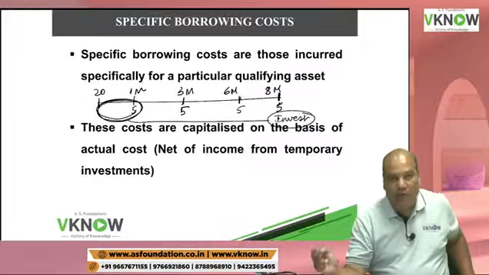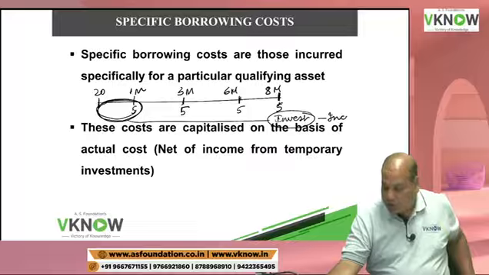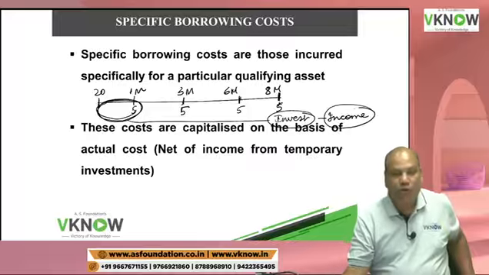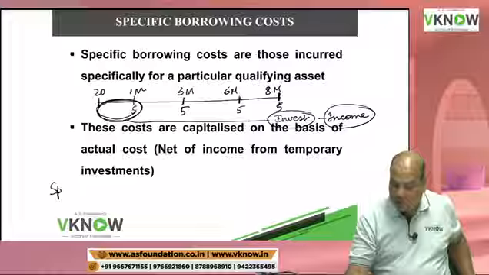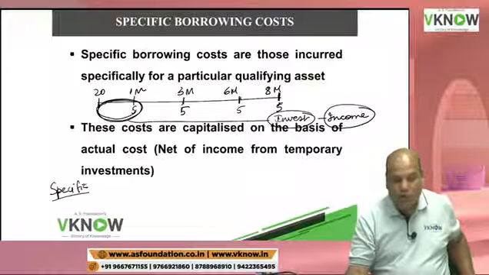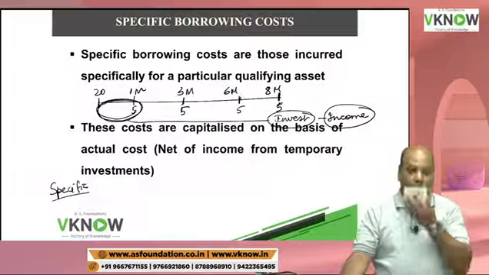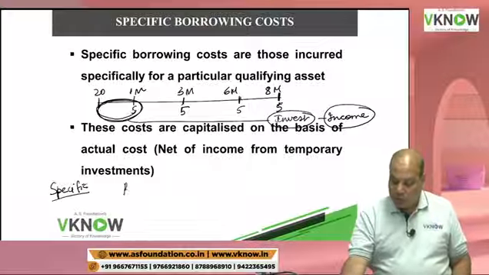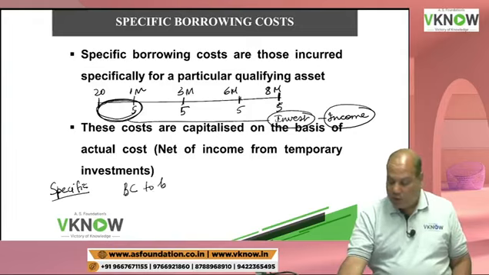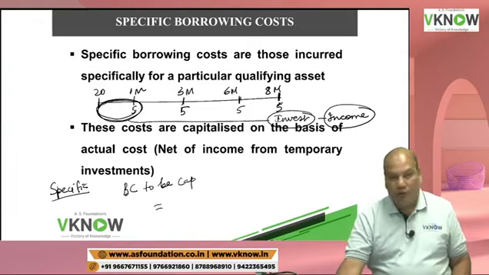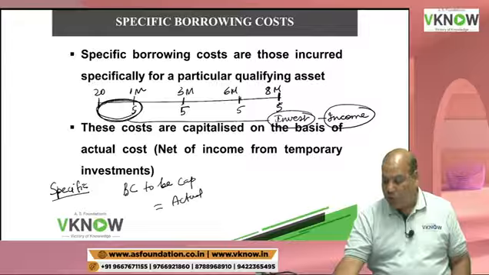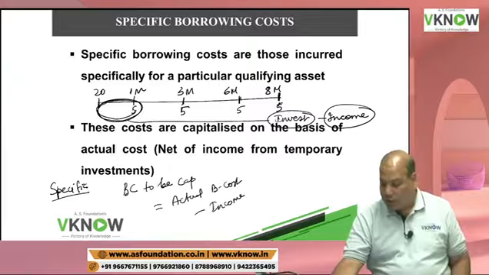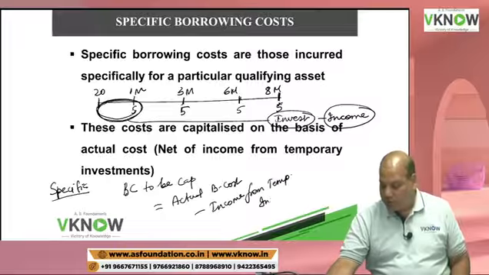So when you invest it, you will get some income out of it. In case of specific borrowing, this rule is applicable only for specific borrowing. In case of specific borrowing, the borrowing cost to be capitalized is equal to actual borrowing cost minus income from temporary investment.